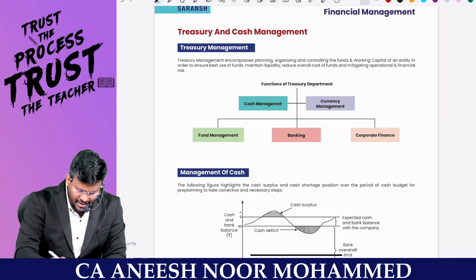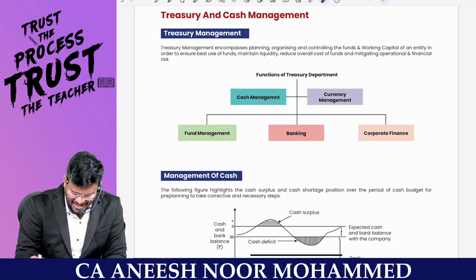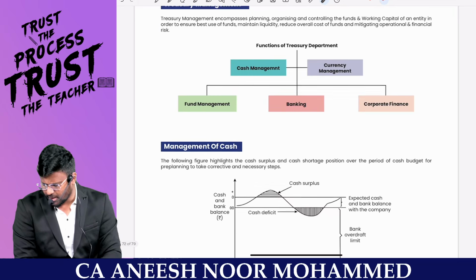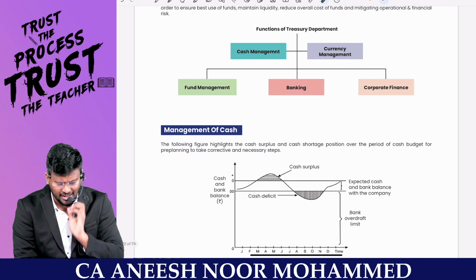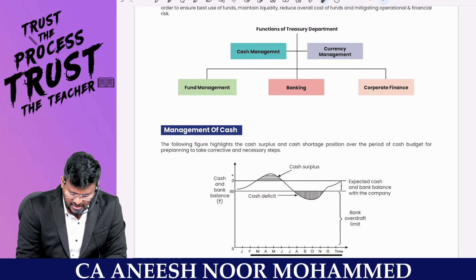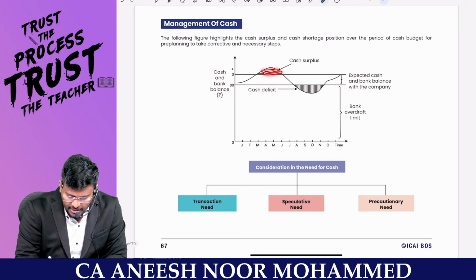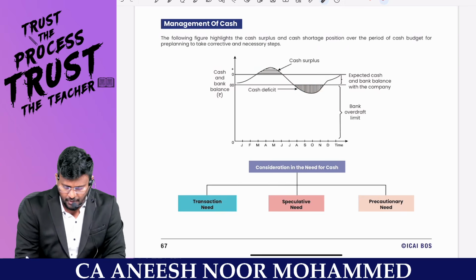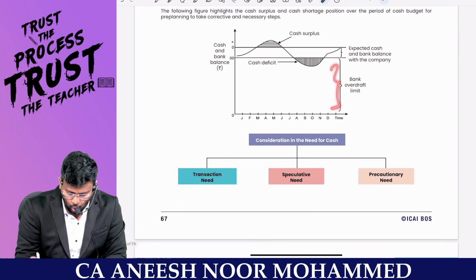The next one is cash management. How to manage cash? The next very important component of the current assets is cash management. We will be managing cash. We may end up with a cash surplus or we may end up with a cash deficit. So we have to go and take a bank overdraft, right, sir?